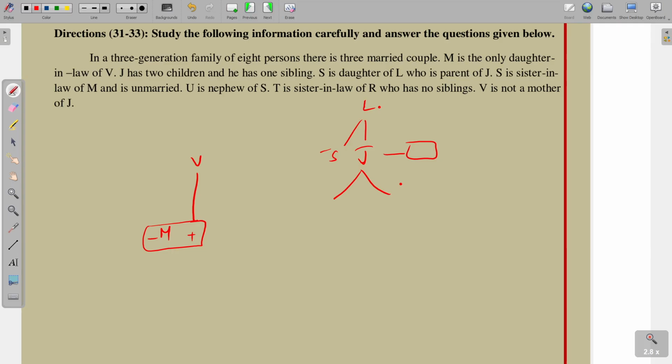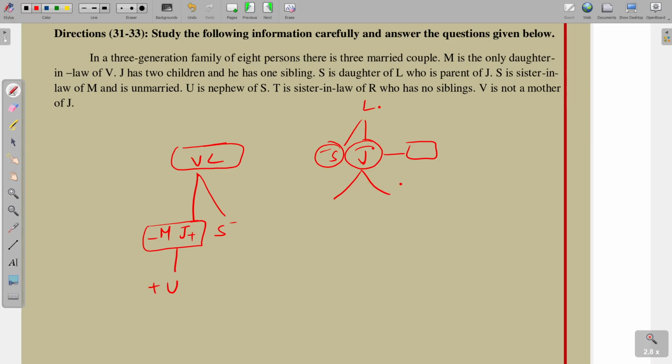So here M is there. So definitely V and L both are husband and wife. So S is sister-in-law of M, and both of these persons are children of V and L. And next, who is coming here? Both S and J are siblings, so here J is placed. And next point. So U is nephew of S.